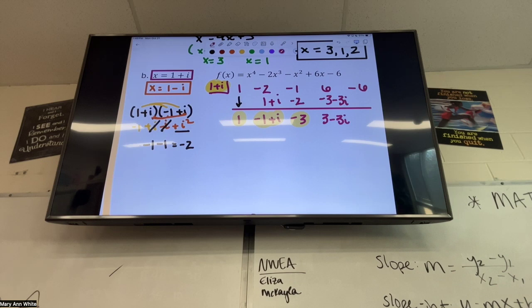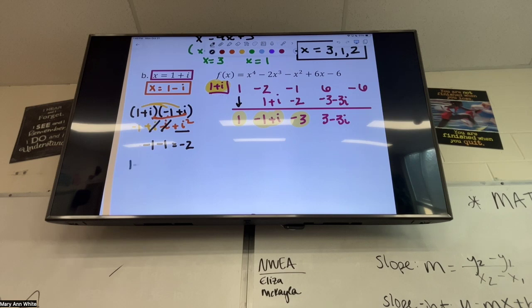And then I just have one more of those kind of annoying problems where I have to do 1 plus i times 3 minus 3i. Would this be on the quiz? No. Are we gonna have to do that again though? We are, but it's gonna be cleaner because we will have already cleaned a couple things up. So you'll see, because it's gonna cancel out in a second.